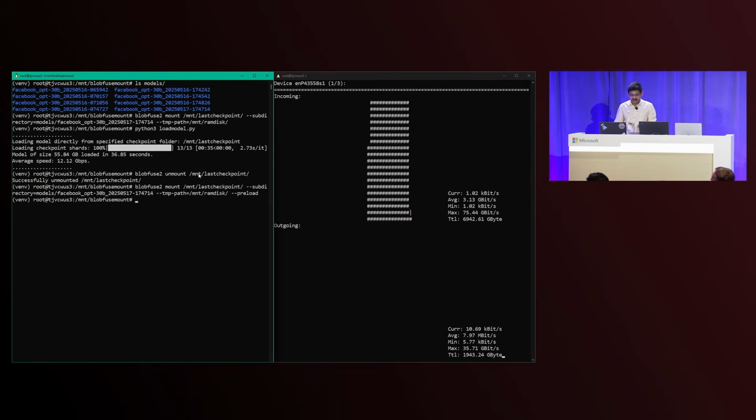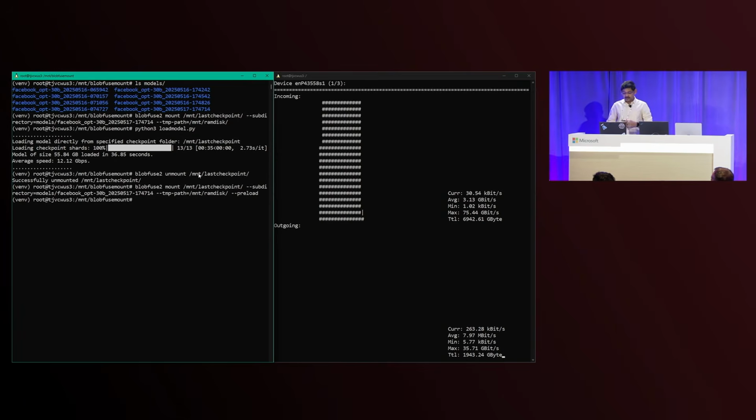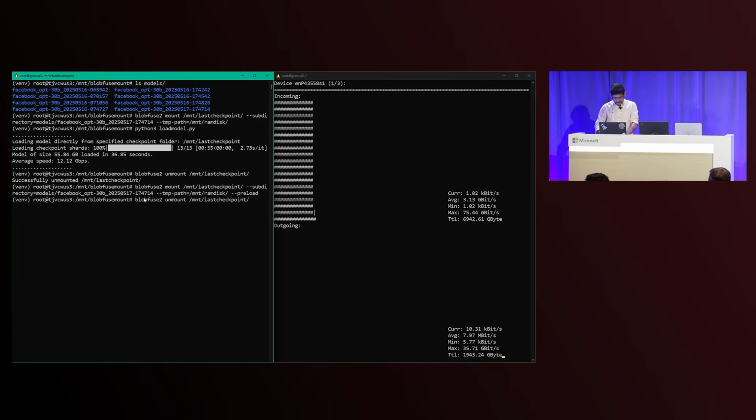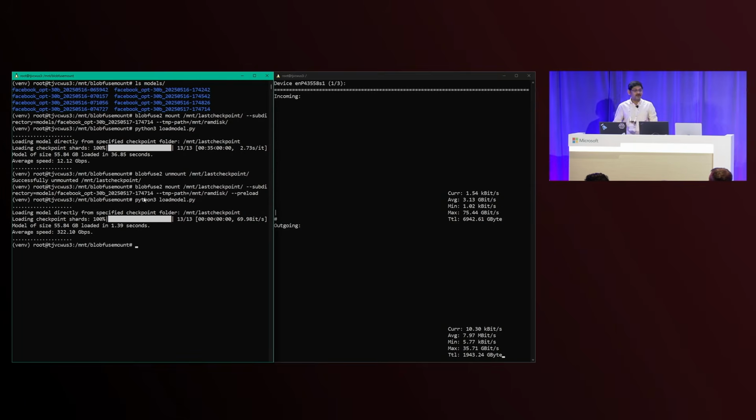It downloaded 55 GB of data, much faster than what the safe tensors were able to get to with the Hugging Face Transformers library. And this is even before the loading starts. So if I go back and try to load that model, let's see how fast that goes. So the model is already there, prepared for the application, and it loads in like 1.5 seconds, right?